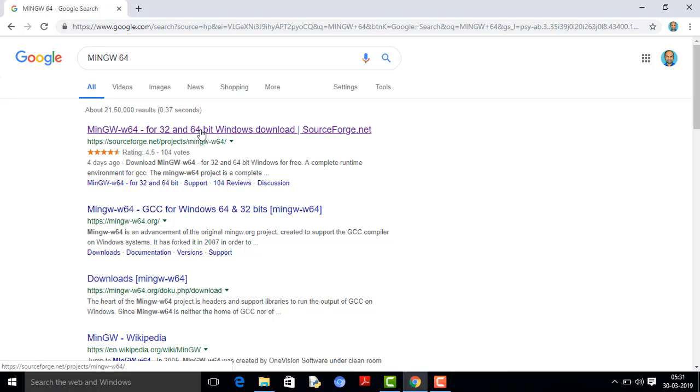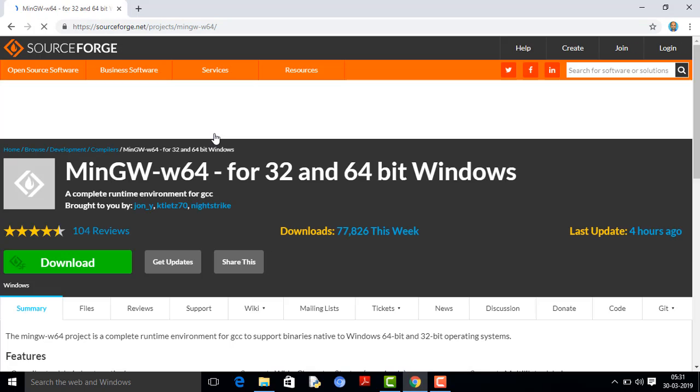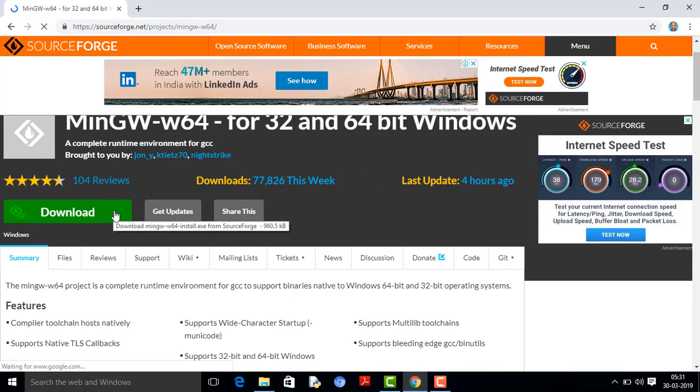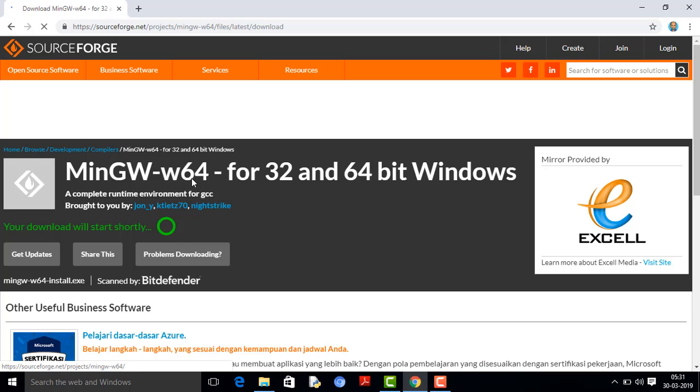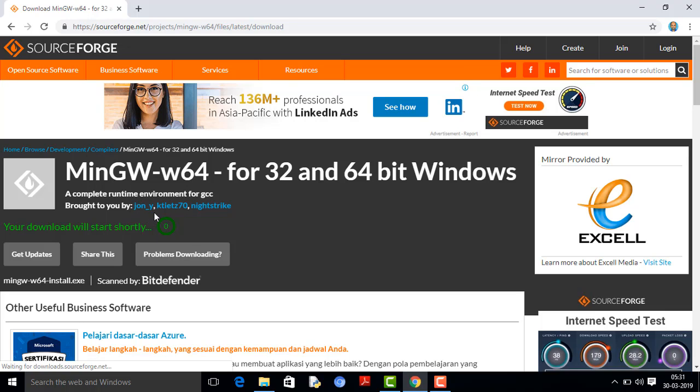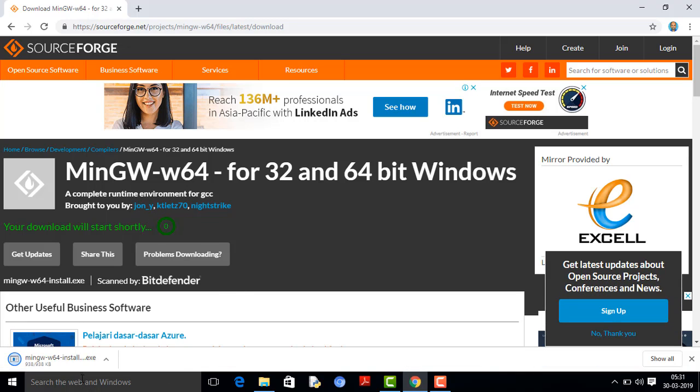Click the first option. It will take us to another website, sourceforge.net. Here we can download. This is applicable for both 32-bit and 64-bit Windows. Within a few seconds, it will be downloaded. Open it to install in your system.